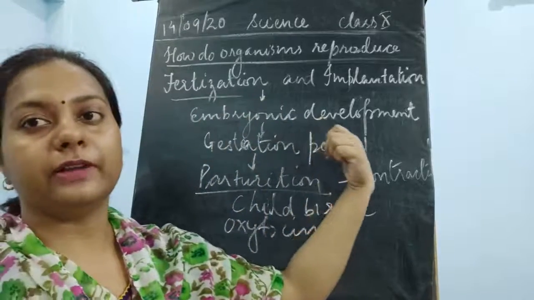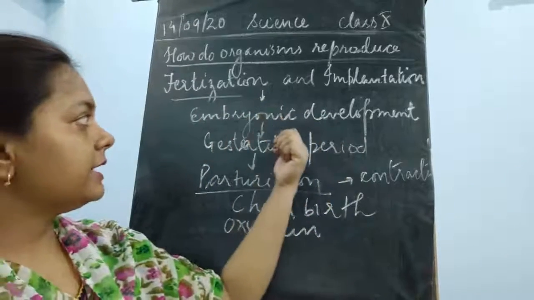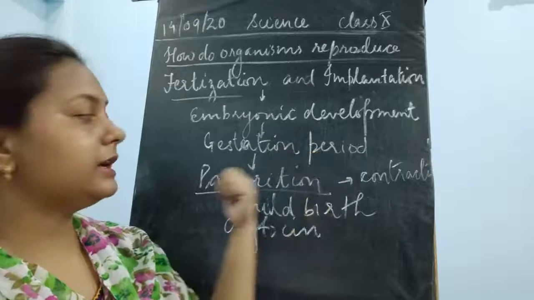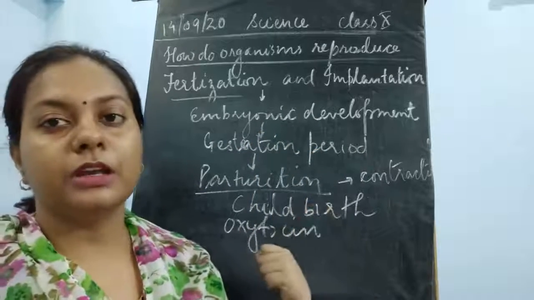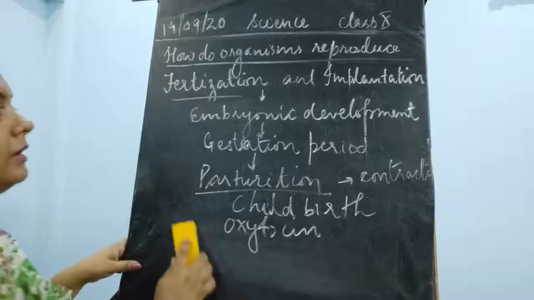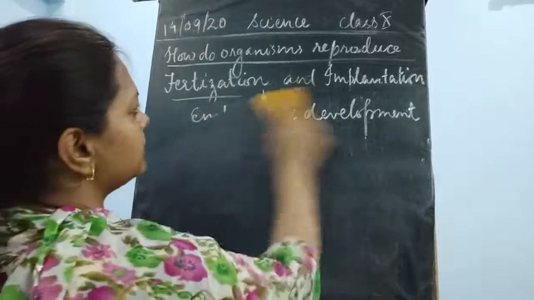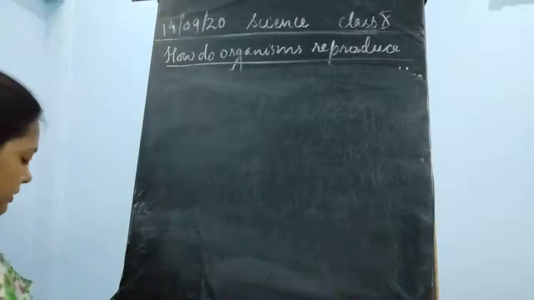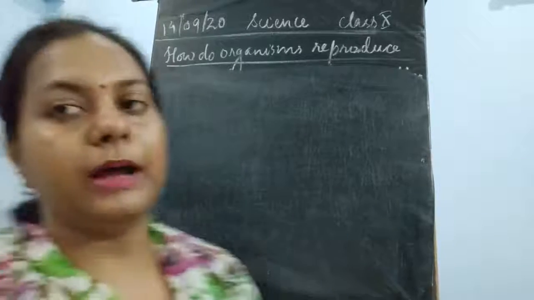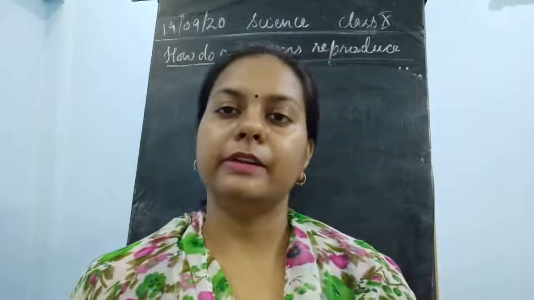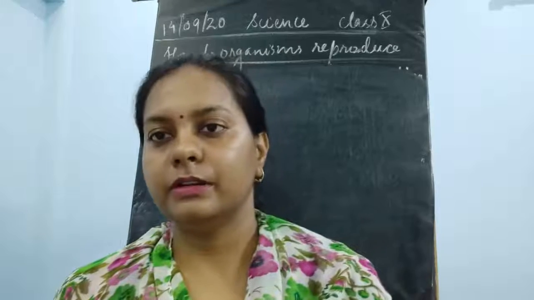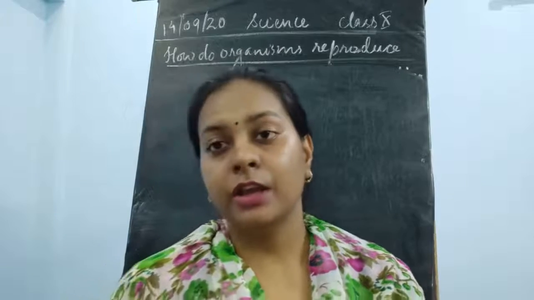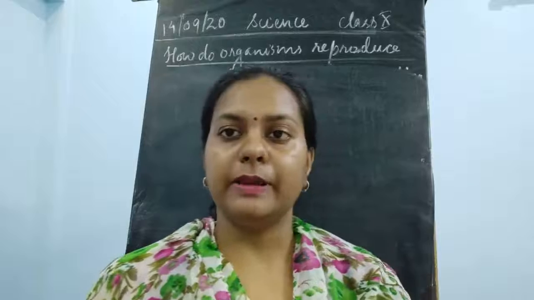After this, embryonic development takes place, then the gestation time. After that, parturition, because of which one complete individual is born. Now this is taken care of by the different members of the family. All these things come under parental care.